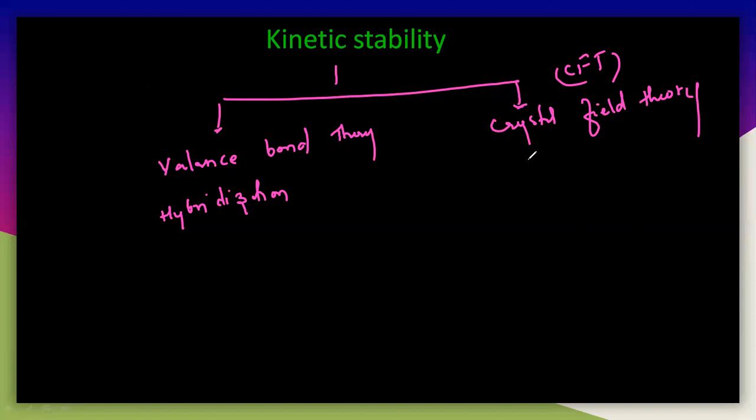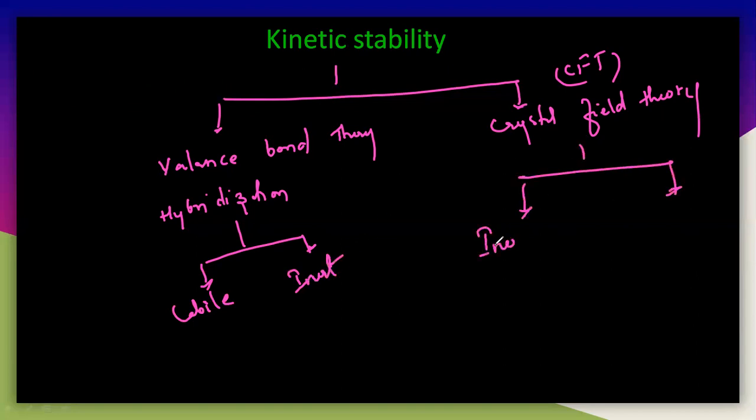After understanding the valence bond theory and the crystal field theory, we can decide which one is labile and which one is inert. We have to decide whether a particular complex is reactive or not, stable or not, labile or inert. That can be understood with the VBT theory and the CFT theory. So let us understand this also. Let us start with the VBT theory.